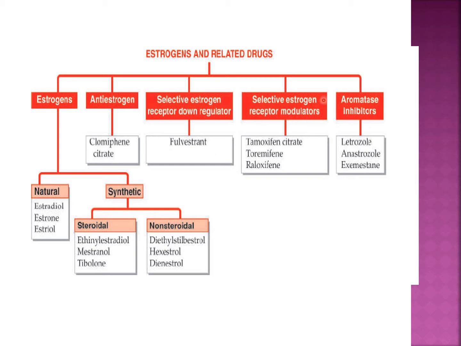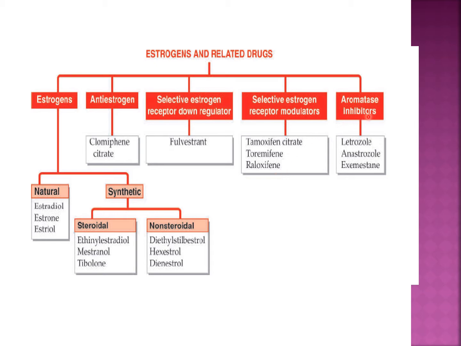Next comes the selective estrogen receptor modulator. Why the term modulator? Because these are drugs which may have agonistic action at some sites and antagonistic action at some sites. That's why instead of down regulator or up regulator, the word modulator is used. There are three drugs in this, called SERMs, on which a short note can be asked. The drugs are tamoxifen citrate, toremifene, and raloxifene.